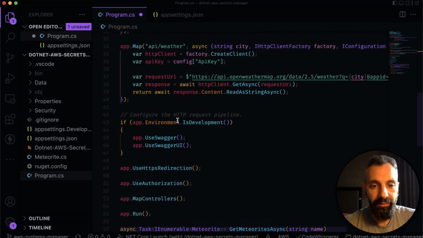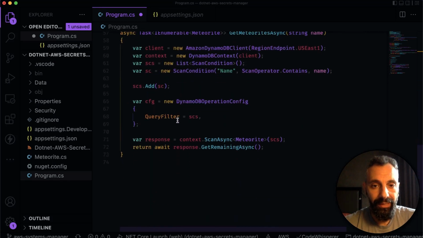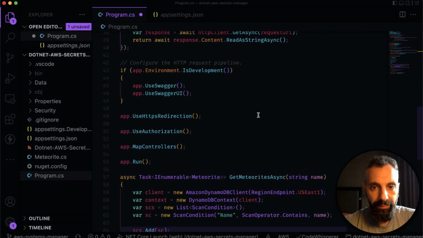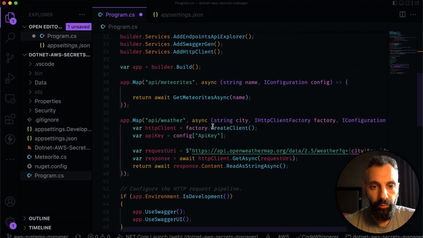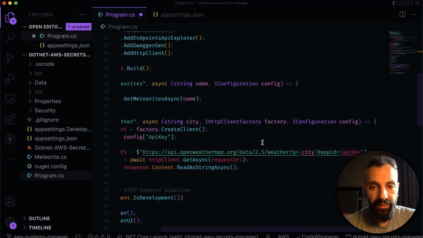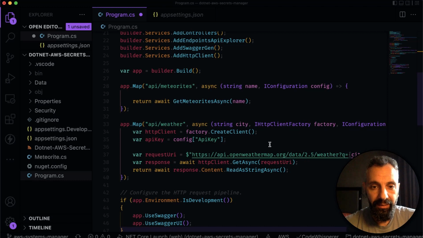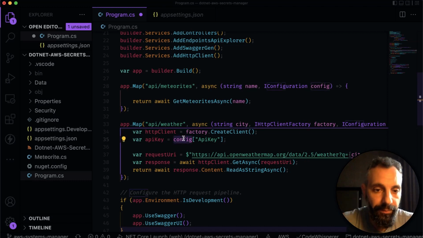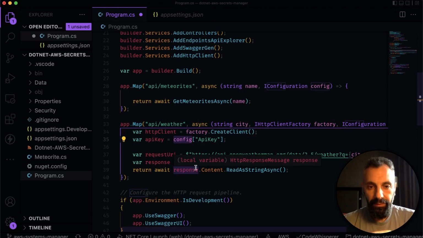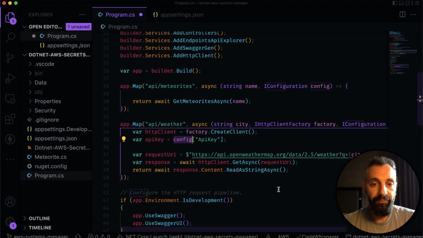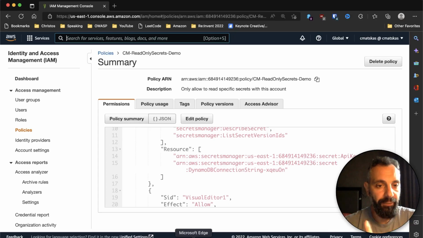We'll run this again. But you will notice that in our code now, when it comes to pulling information out from our weather API, the third-party service, again, we pass the API key that is populated from the config. So line 35 does that. It says, I should have an API key in my config, go and get it for me. And as before, not only do we have the parameters stored outside of our code, but we also have an IAM policy that restricts access to read-only. I did go with the default one this time.